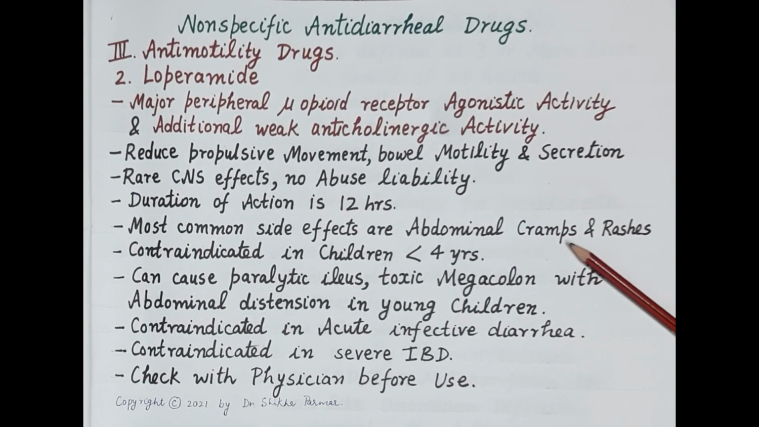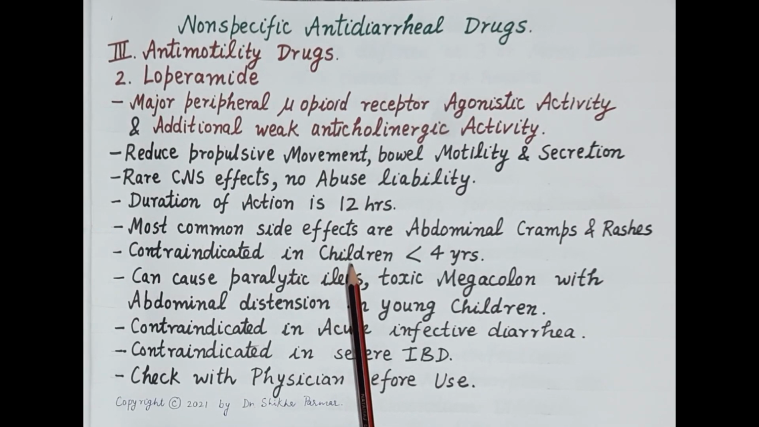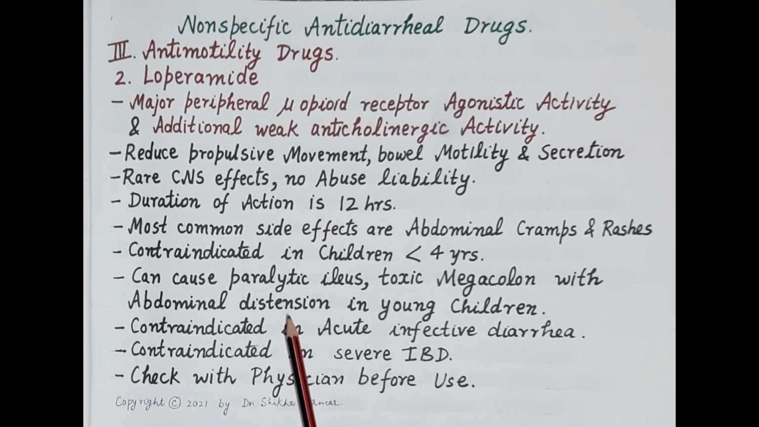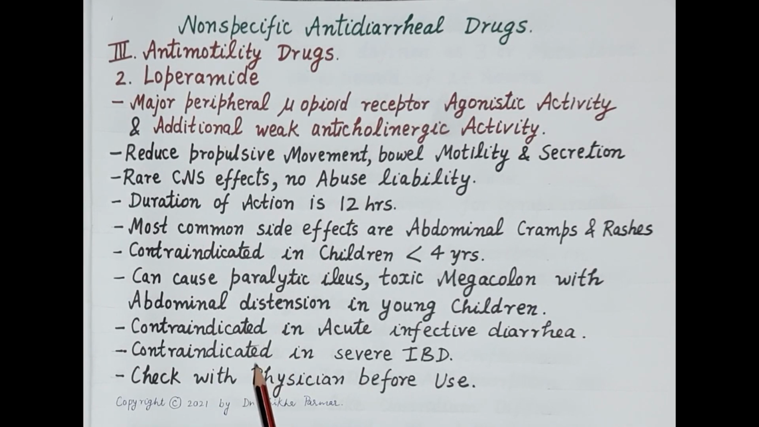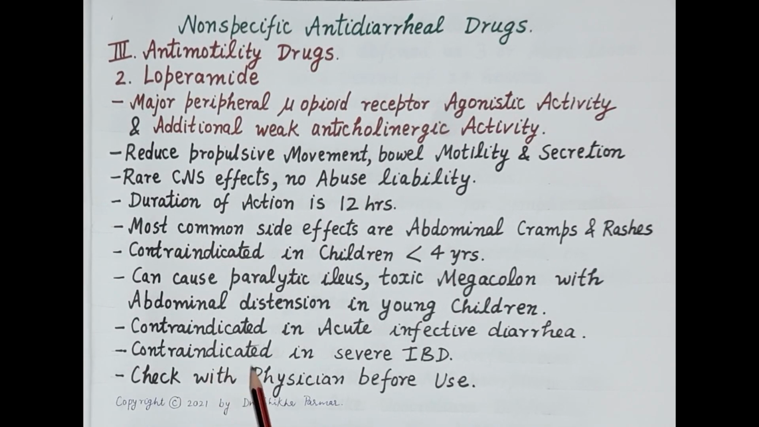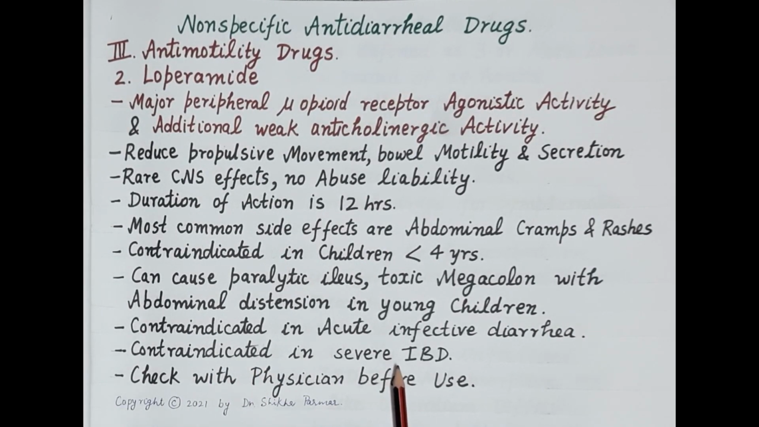Most common side effects are abdominal cramps and rashes. It is contraindicated in children below 4 years of age as it can cause paralytic ileus, toxic megacolon and abdominal distension in children. As with diphenoxylate, it is also contraindicated in acute infective diarrhea. These anti-motility drugs like loperamide can be used very carefully in mild inflammatory bowel disease, but they are completely contraindicated in severe inflammatory bowel disease. So this is in brief on non-specific anti-diarrheal drugs.